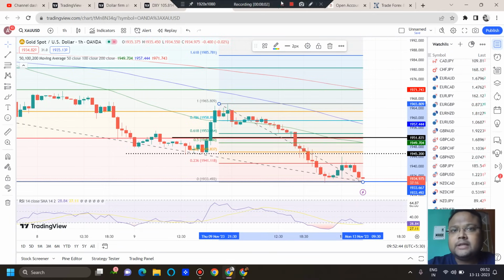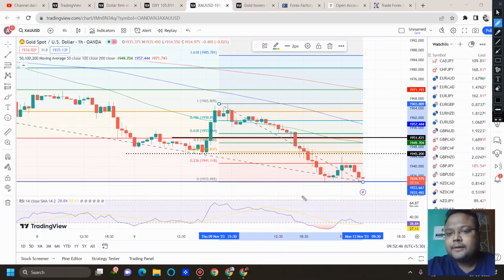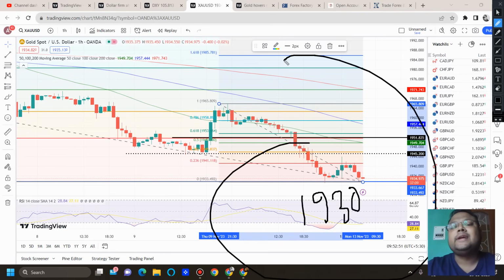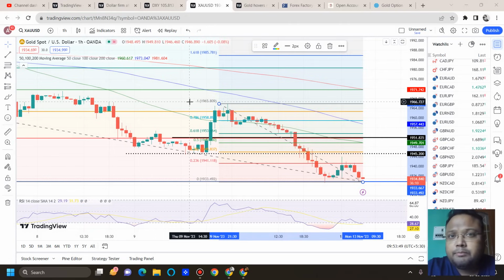But as we have already seen on Saturday, if the market breaks the 1930 level, it is a little bit riskier for us to take a sell position, because we have a good number of contracts standing at 1925. The problem is that 1925 and 1930 will act as support for the market. Just like 1945, 1950, we saw a big struggle around 1945, 1950. So if you take a sell position below 1931, 32 level, and you think the market will continue to the downside, then it is a little bit riskier.